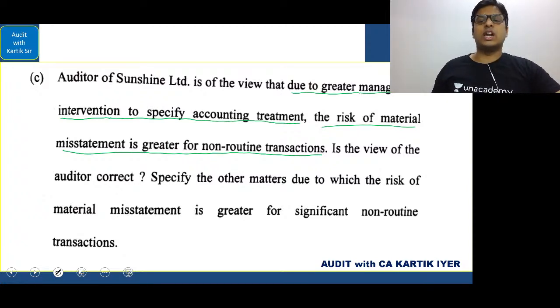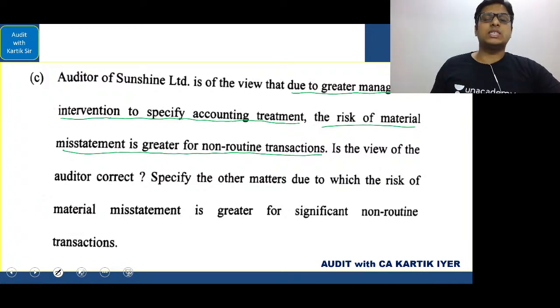You understand, due to greater management intervention to specify accounting treatment, the risk is definitely greater for non-routine transactions. The reason being, for non-routine transactions we cannot use analytical procedures. Suddenly something has happened, and we have to see what the basic issue is. So the auditor has to, of course, be careful regarding the same.